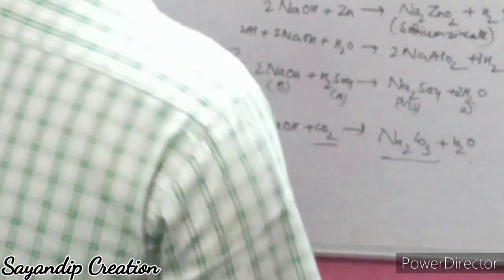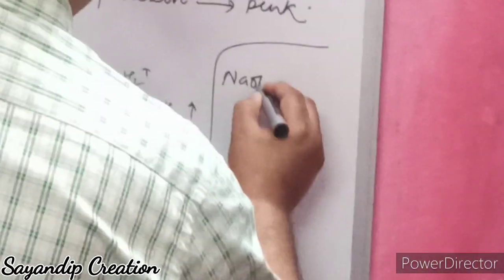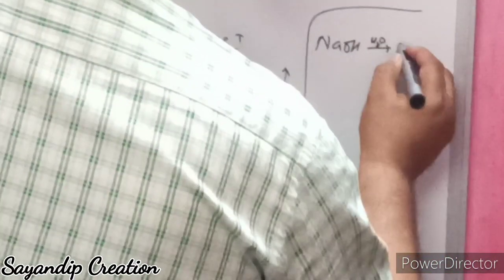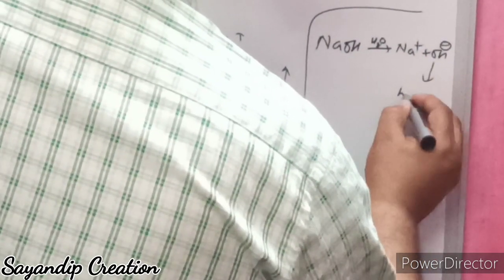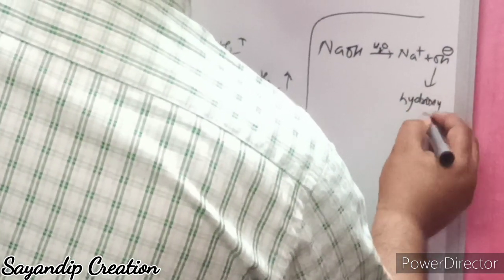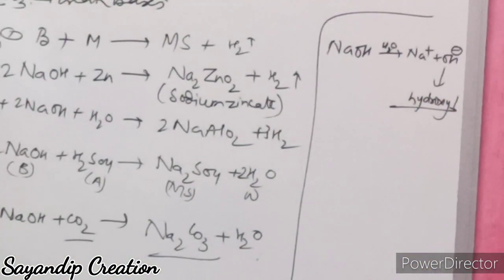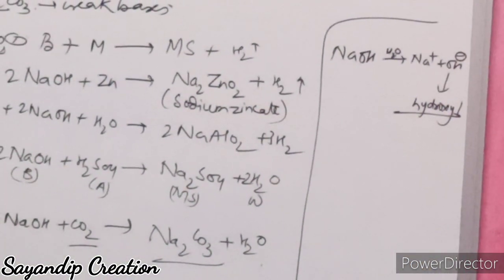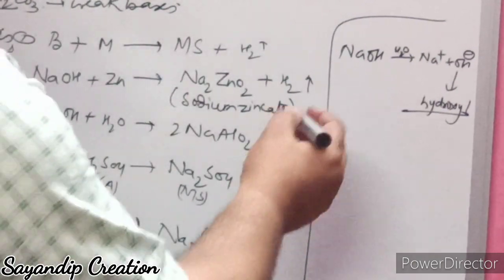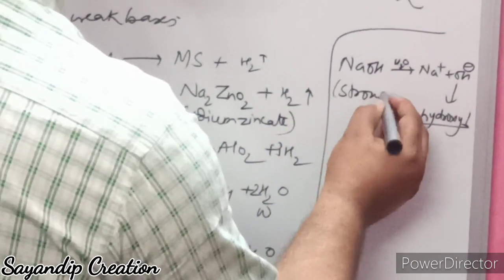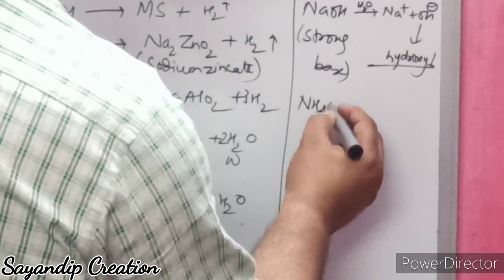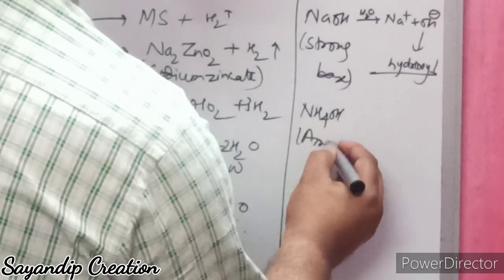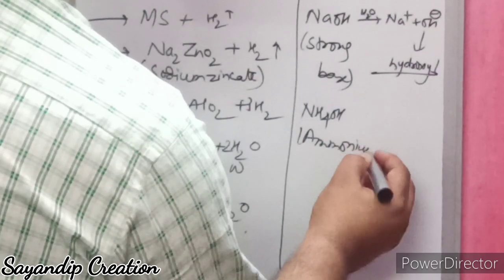Now, bases when dissolved in water. When you dissolve NaOH in water, it forms a strong base plus hydroxyl ion. This OH you call the hydroxyl ion. Fine. But these are strong bases. But if you take ammonium hydroxide, this is ammonium hydroxide.